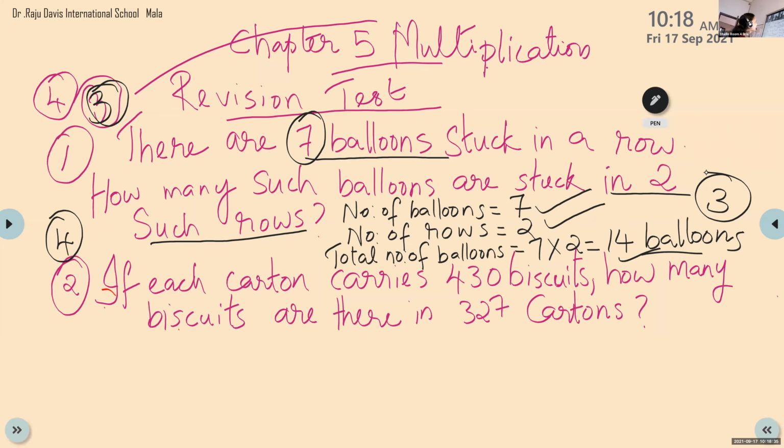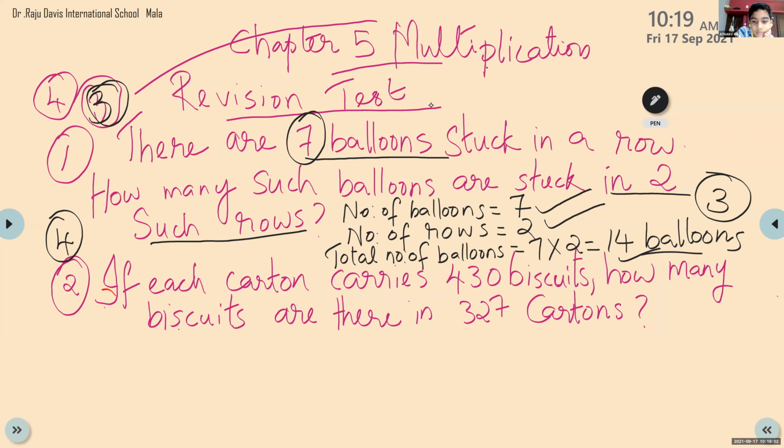There is no problem with the sentence, okay? If your answer is correct and your idea here, balloons, rows, then the total, if it is correct, you can give the marks. In the exam also you can write like this, no problem. But you have to write 3 steps.